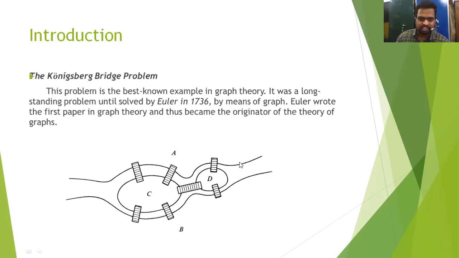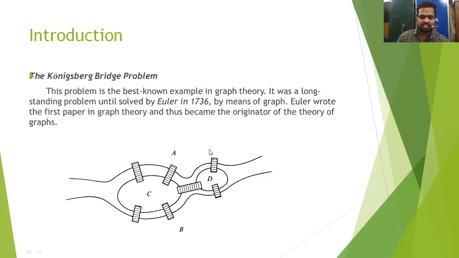Once he has walked a bridge, he is never allowed to return using that bridge. And he must end where he starts. They must cover all 7 bridges by walking, and the starting point and ending point must be the same.